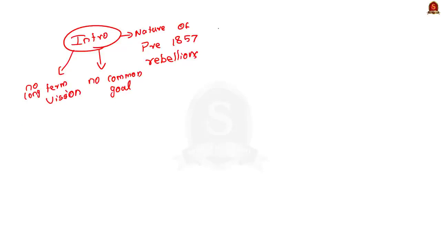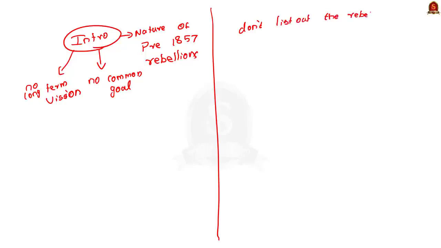The question here has a statement saying the 1857 uprising was the culmination of recurrent big and small rebellions. So if you just list out the rebellions that happened before the 1857 uprising, you won't get the maximum marks. What you must do is, while listing out the rebellions, link the answer to the question by mentioning how these small rebellions eventually resulted in the 1857 uprising. This is why the keyword elucidate is given. So stay cautious. You should not just list out the rebellions, you should write them and link them to the question to fetch the maximum marks.